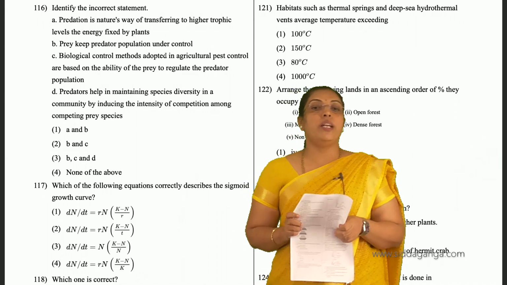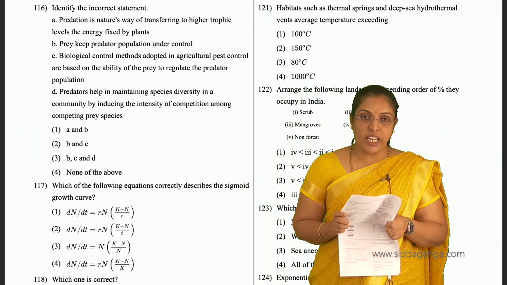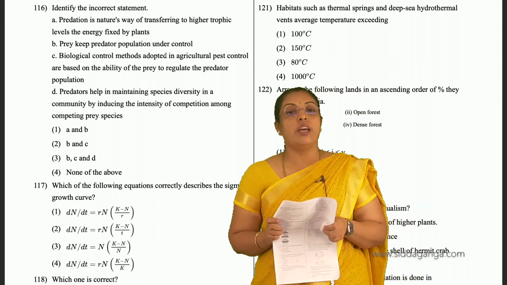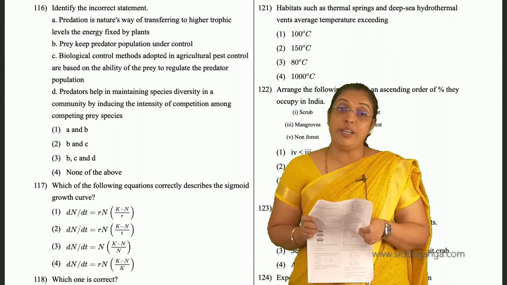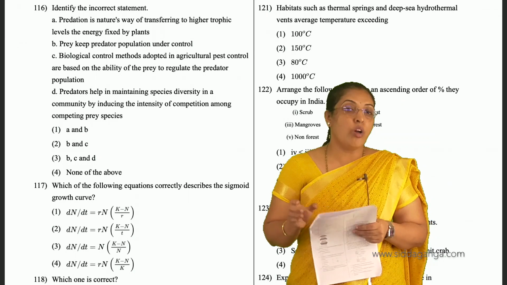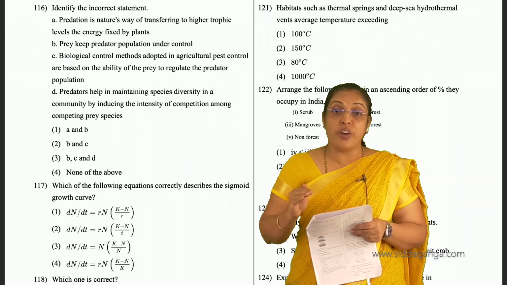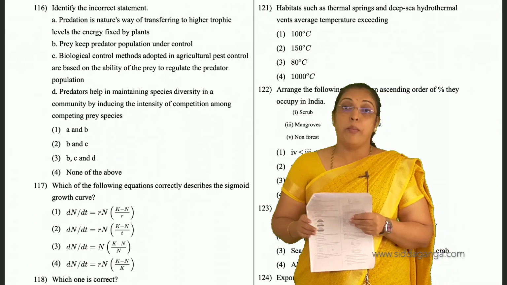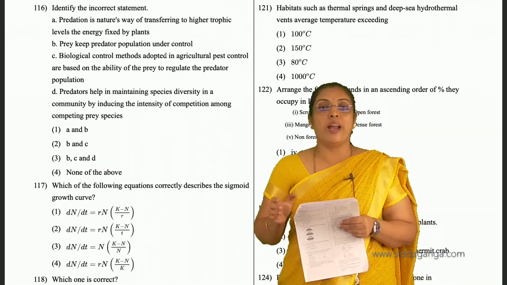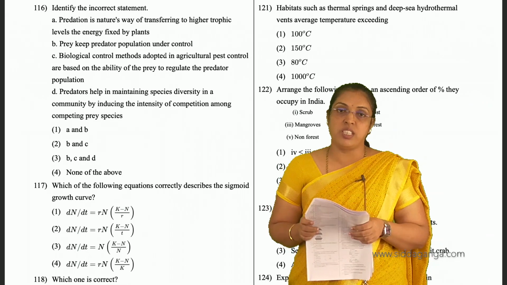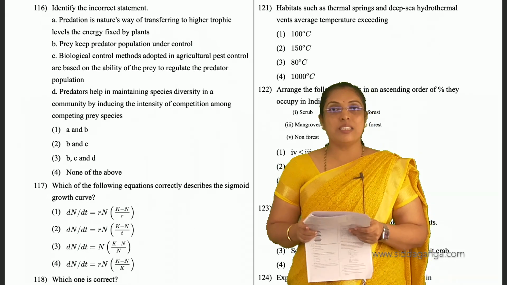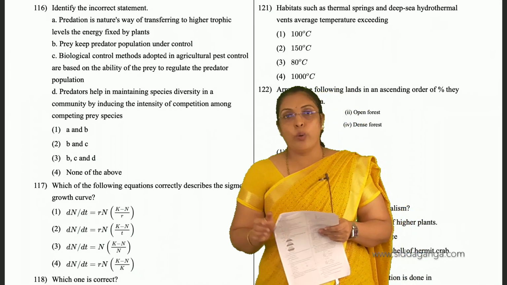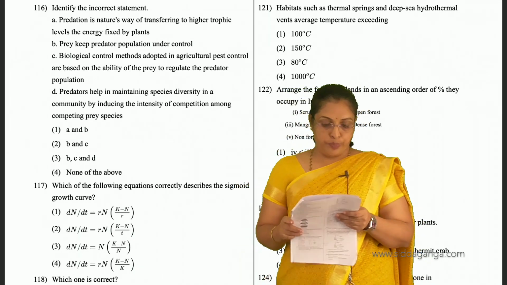Predator helps in maintaining species diversity in a community by inducing the intensity of competition among competing prey species. That is not by inducing, it is preventing the competition among competing prey species. By preventing competition, it helps to maintain species diversity. So the answer is third. B, C and D are incorrect. Only A is correct.